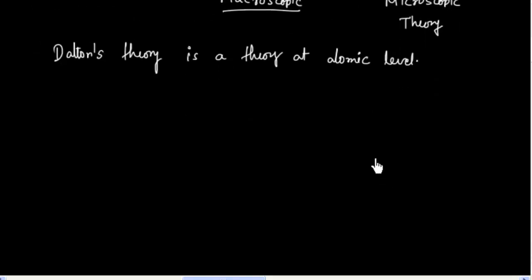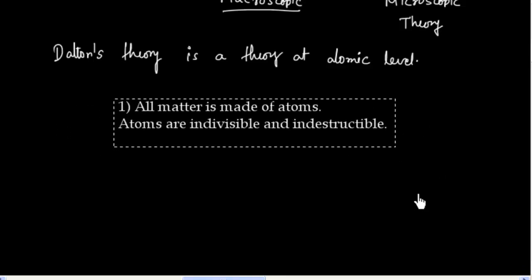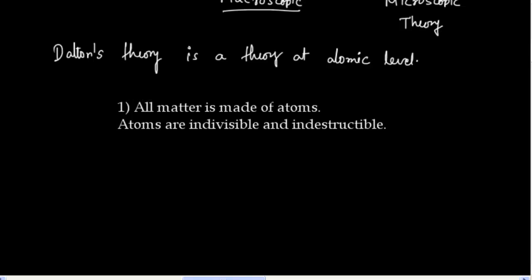Now let us discuss the four different postulates of Dalton's atomic theory. What was the first thing Dalton said? Dalton said all matter is made up of atoms.